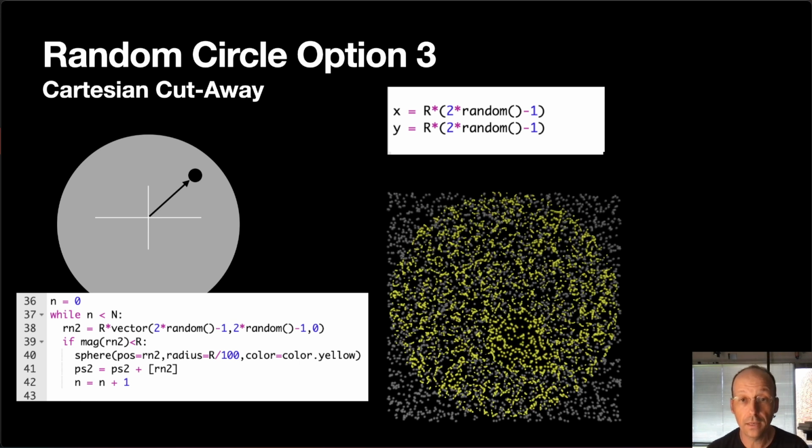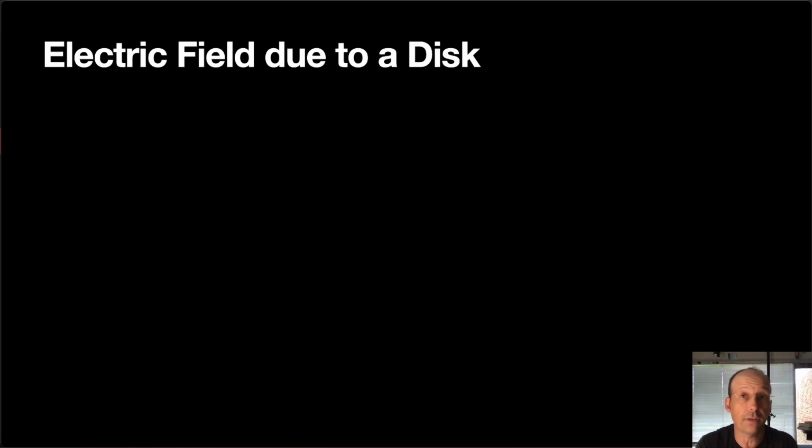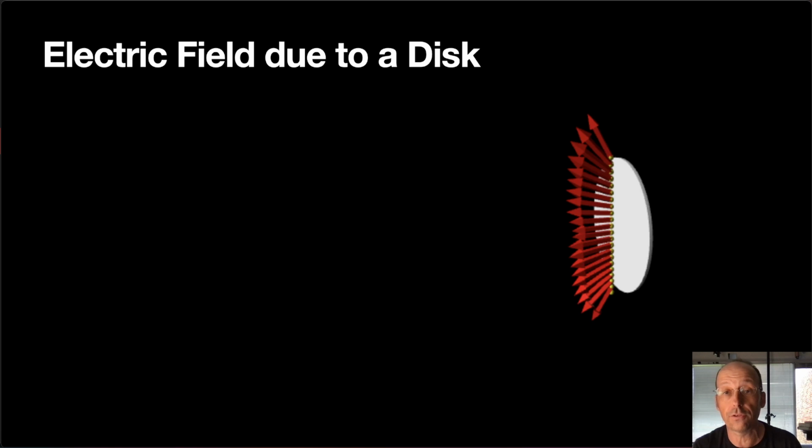Okay, if you do that, those yellow points are what it would look like if I only take the ones that are in that circle. But now I have a uniform distribution of points in a circle, and I could use that to calculate the moment of inertia, and everyone would be really happy. But if you have points in a circle, you can also do things like the electric field due to a circular disk.